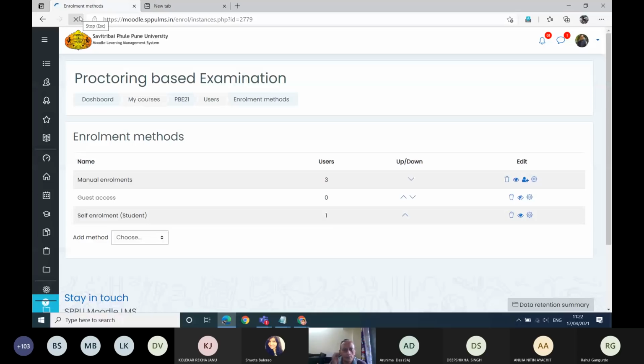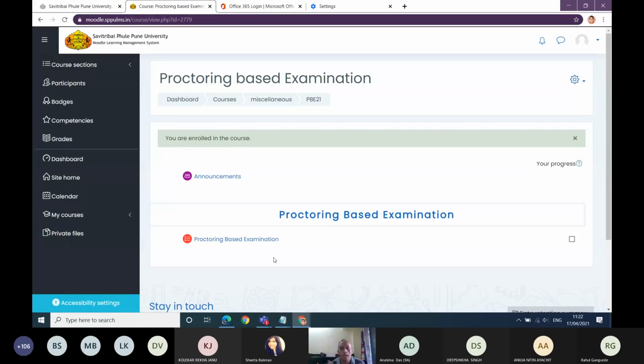Now the necessity of this is what? You should have a mobile whose front camera is on. For example, I am opening my other terminal. Now how would it be? As a student, you are going to click on this, for example, this proctoring based examination.